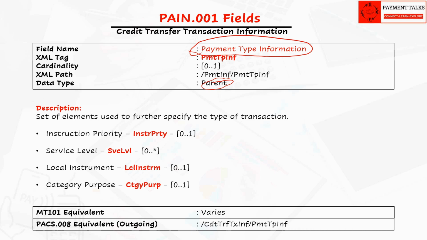This section is presented twice in Pain.001, once at batch level and once at transaction level. This section is also present in Pacs.008. We shall discuss this section in a separate video later. For now, just remember that this section, though optional, is very important for payment processing at banks.